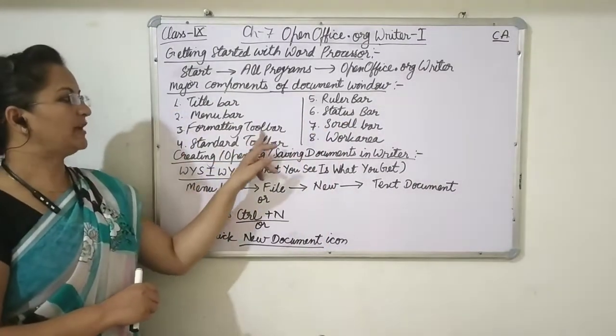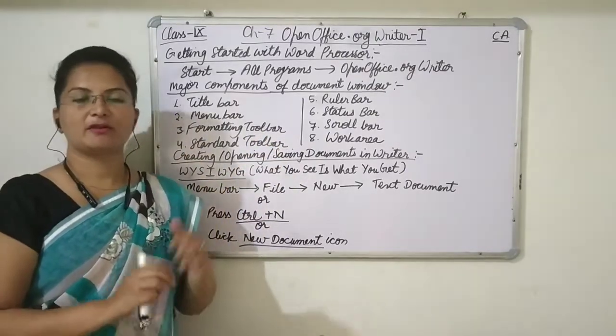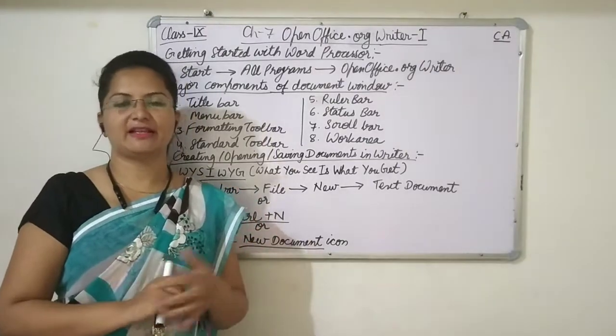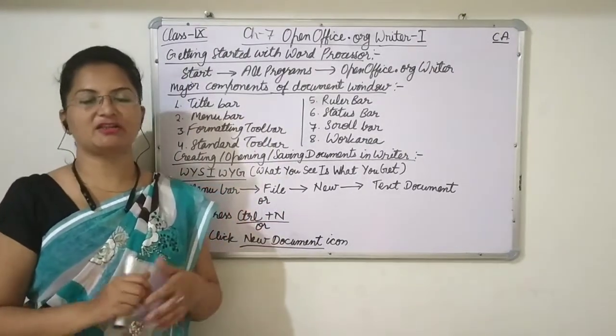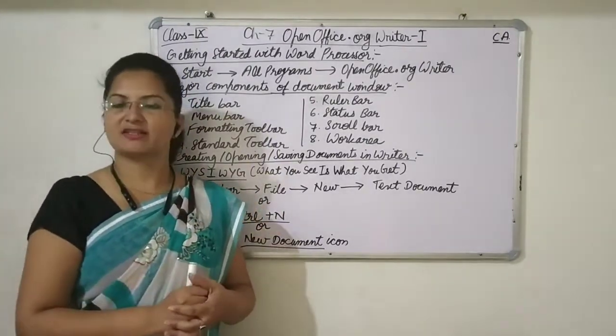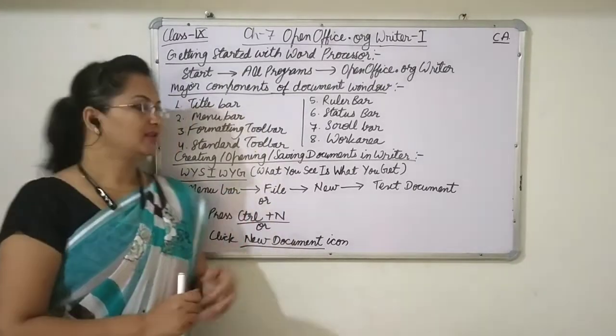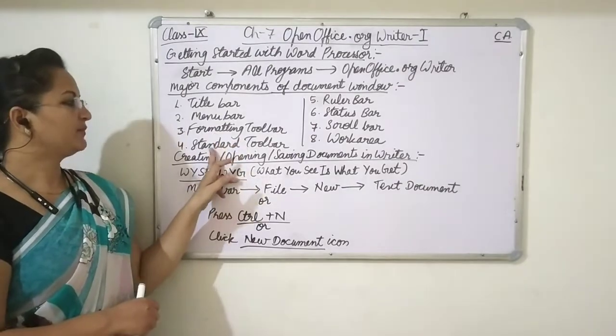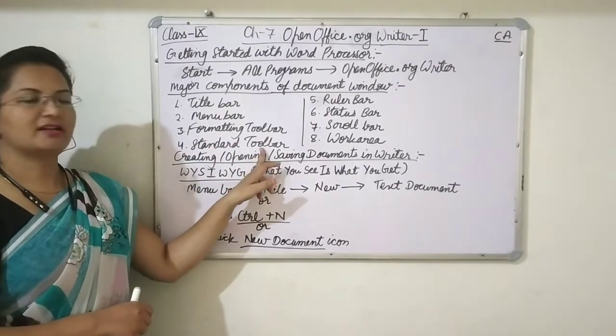Then below the menu bar we have formatting toolbars. Formatting toolbars are used to format particular text. When we select the text, we will be able to change the style, look and feel of the text. So we can choose various tools from the formatting toolbars. One more tool is there, that is the standard toolbar.